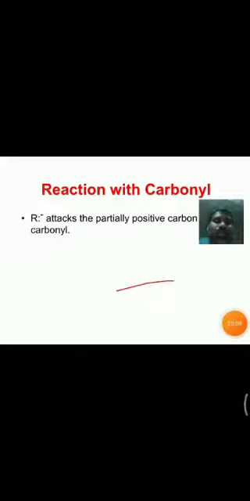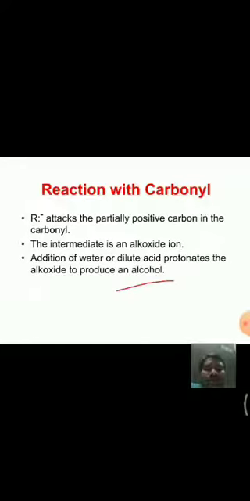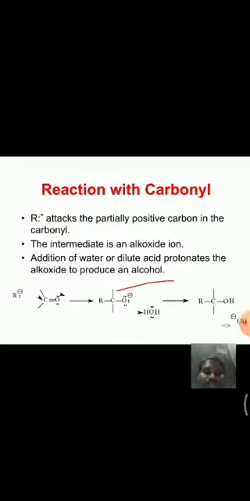Then the intermediate is an alkoxide ion. In the last step, addition of water or dilute acid protonates the alkoxide to produce an alcohol. This is the general reaction between Grignard reagent and carbonyl.